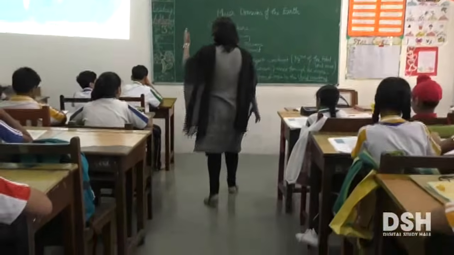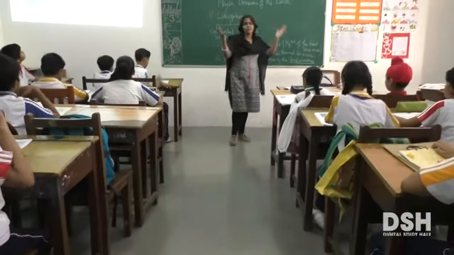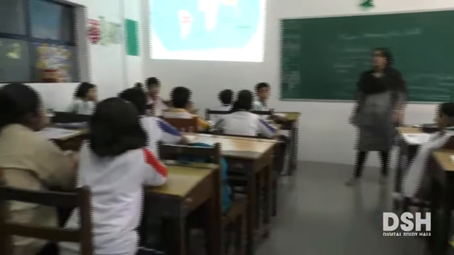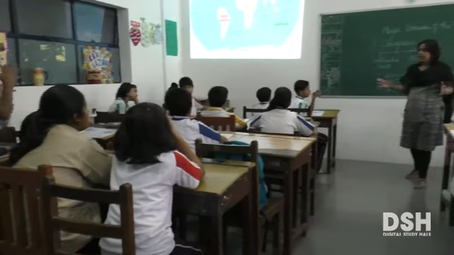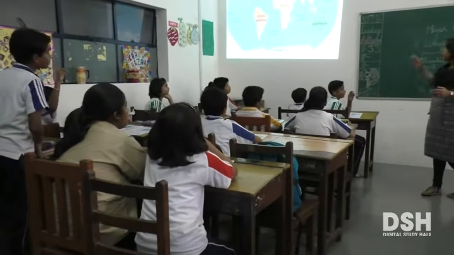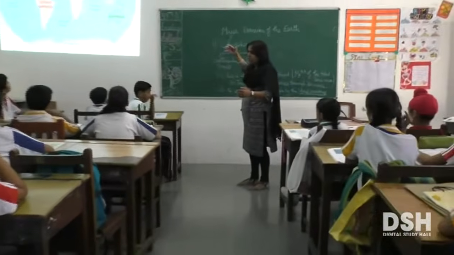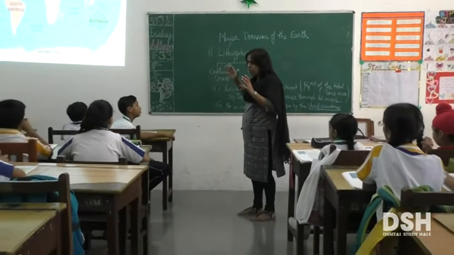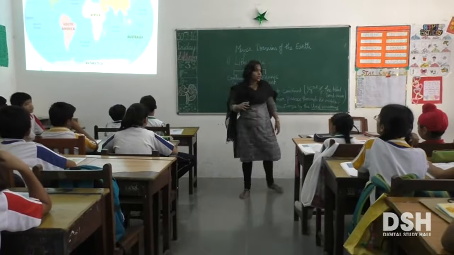Going by the picture, what can you conclude about Europe? What are some of the facts that you can conclude? It is dispersed. A lot of islands are in Europe. Very good. Because it's more or less surrounded by water bodies, a lot of islands are there, and it is not concentrated, but dispersed. A very good conclusion.